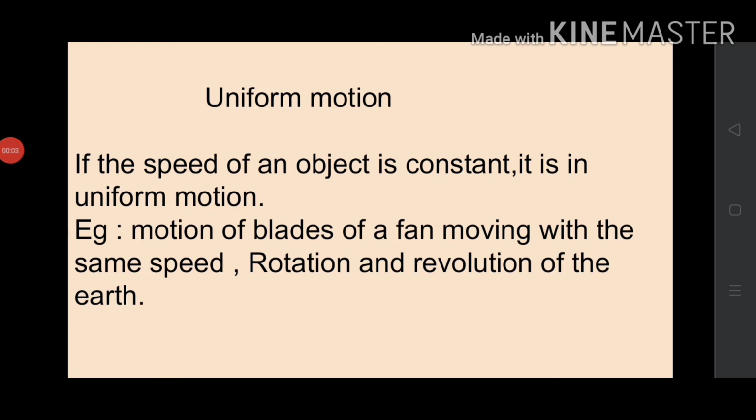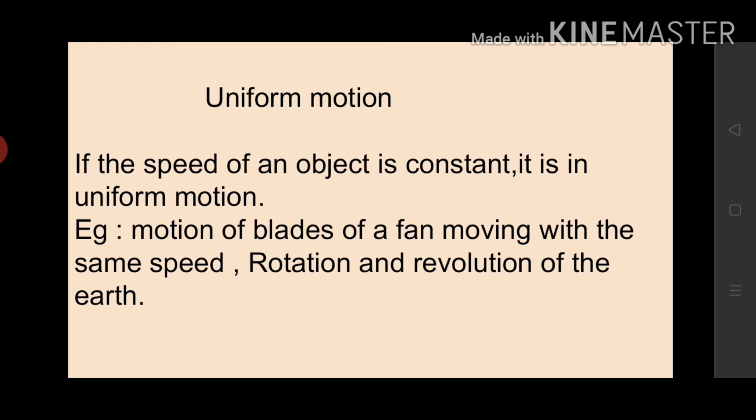Now let's learn about uniform motion. In everyday life, we find that some objects move with a constant speed over long distance or for long durations of time. Objects moving along a straight line with a constant speed is said to be uniform motion.